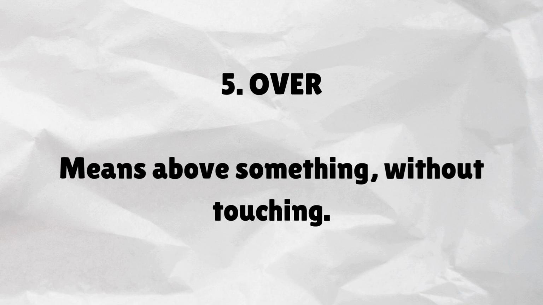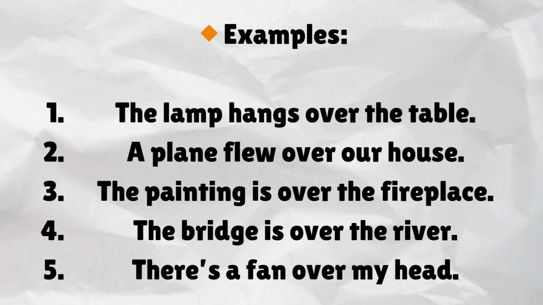Over. Means above something, without touching. Examples. The lamp hangs over the table. A plane flew over our house. The painting is over the fireplace. The bridge is over the river. There's a fan over my head.